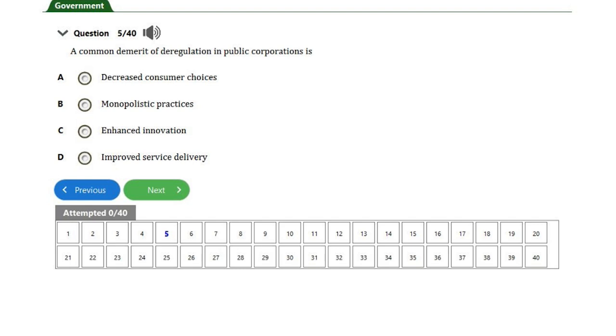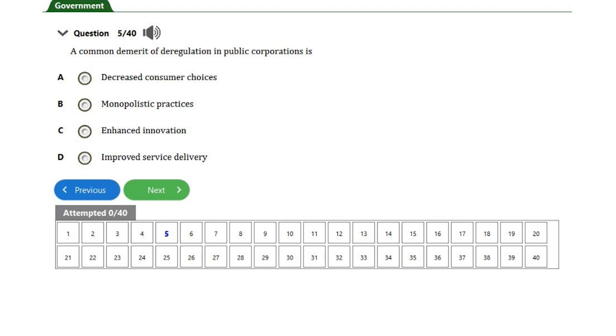So what is the disadvantage of relaxing government law on public corporation? If you remember, public corporation is an executive tool. So what can it result in?